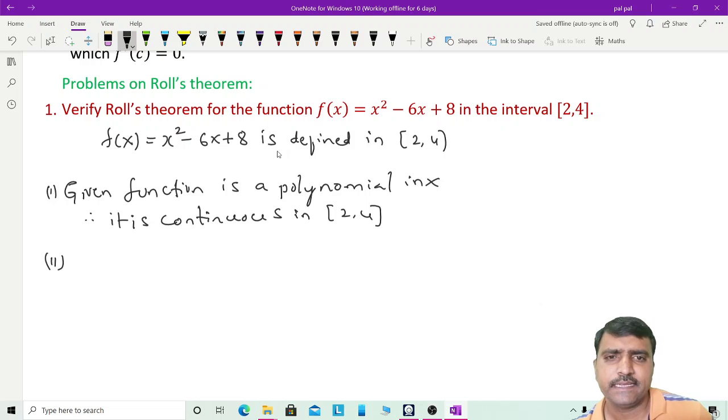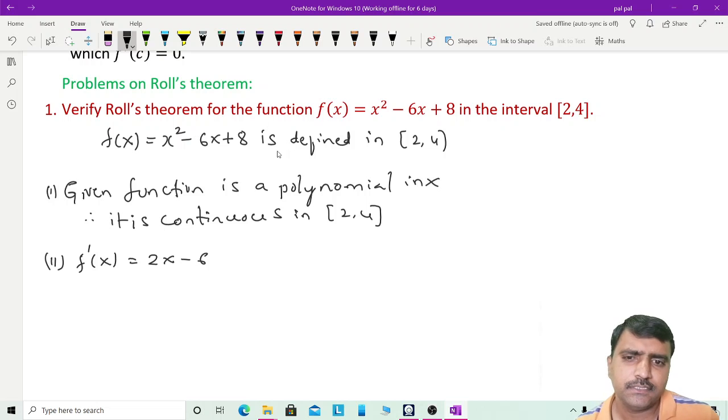So next, write the second condition. The second condition is what? Differentiability. So you just differentiate this function. The differentiation of f of x is f dash of x, which is equal to 2x minus 6. You just think whether this f dash becomes infinity or it assumes indeterminate forms in the interval 2 4.